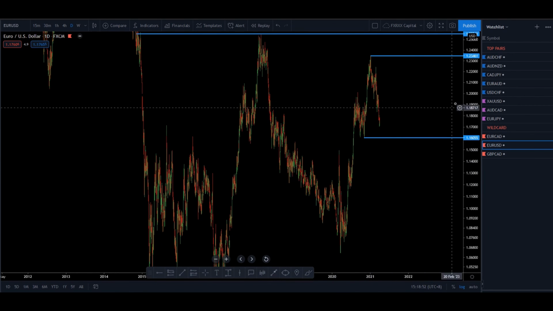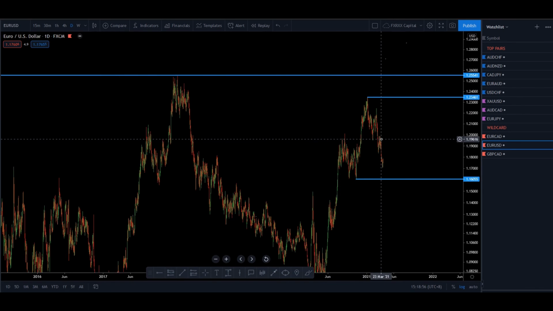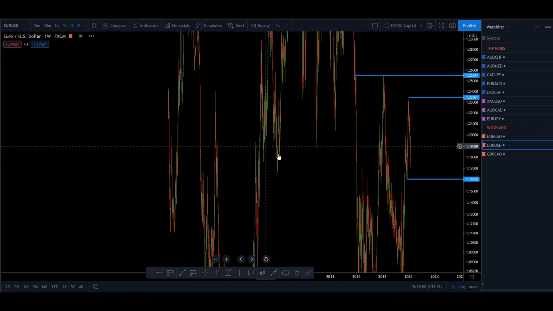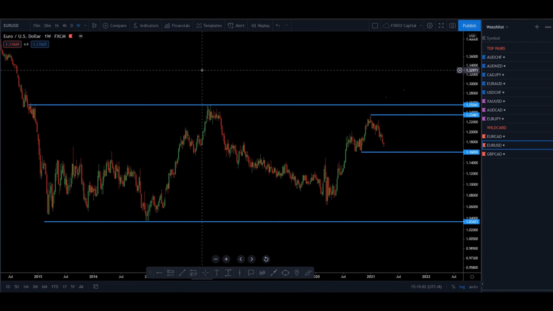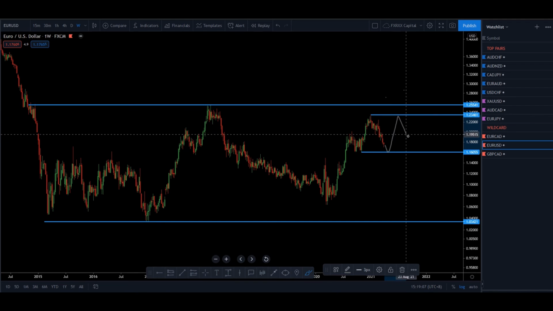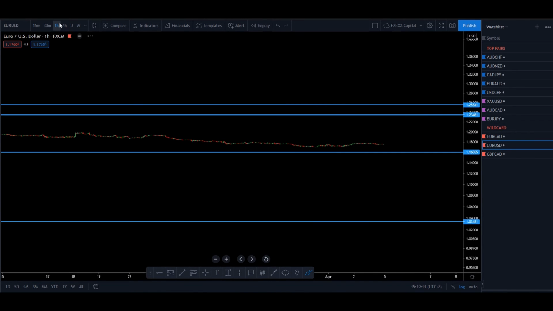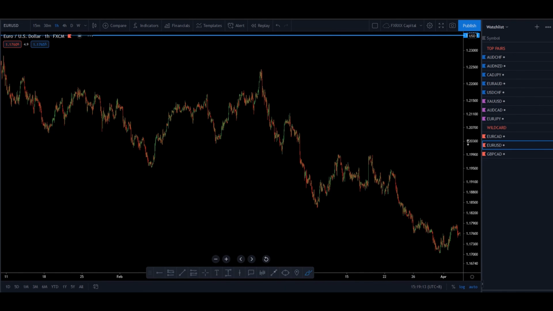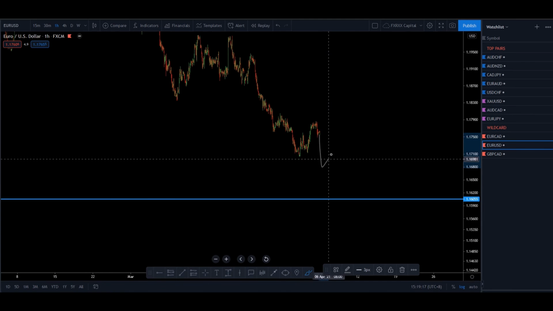Next is Euro USD. Euro USD, you can see price now, in high time frame, weekly, you can see price is now at the middle of structure. We let the price develop from this high and low, resistance and support. In 1 hour time frame, we let the price develop again from this area.